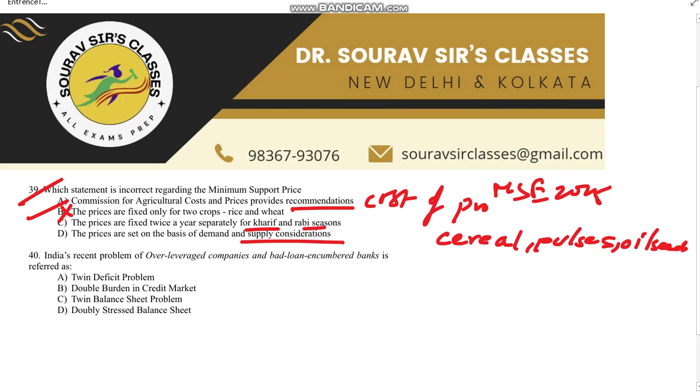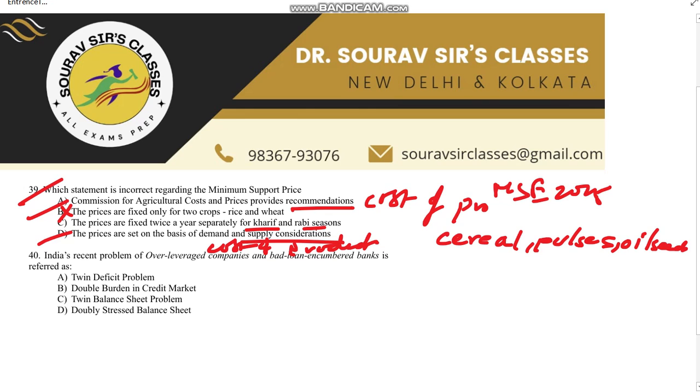And fourth option, the price is set on the basis of demand and supply condition. This statement is also treated as correct. While demand and supply play a role, MSP is primarily determined by the cost of production, and according to the cost, we decide. So the correct answer for you is option B.